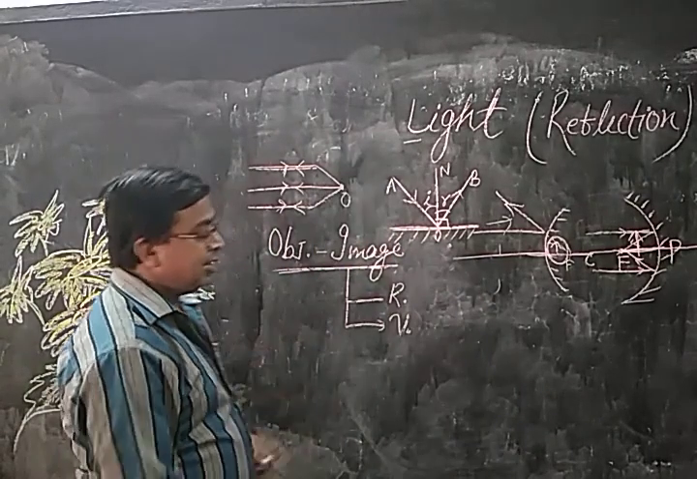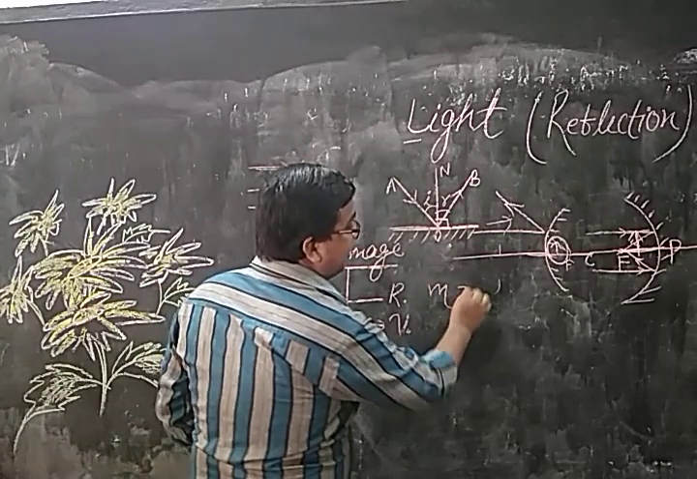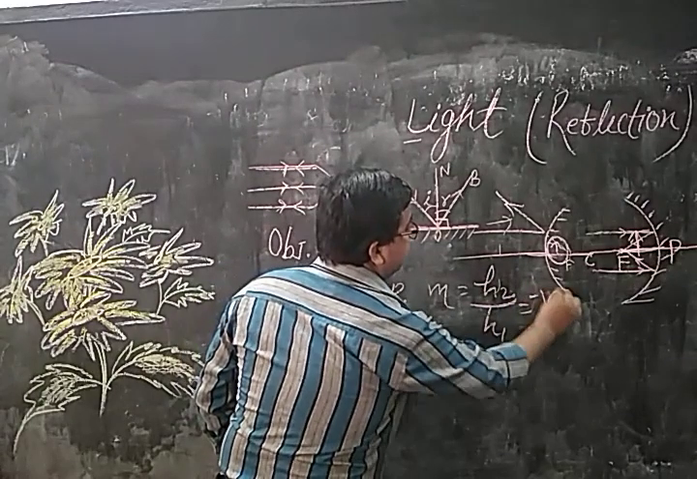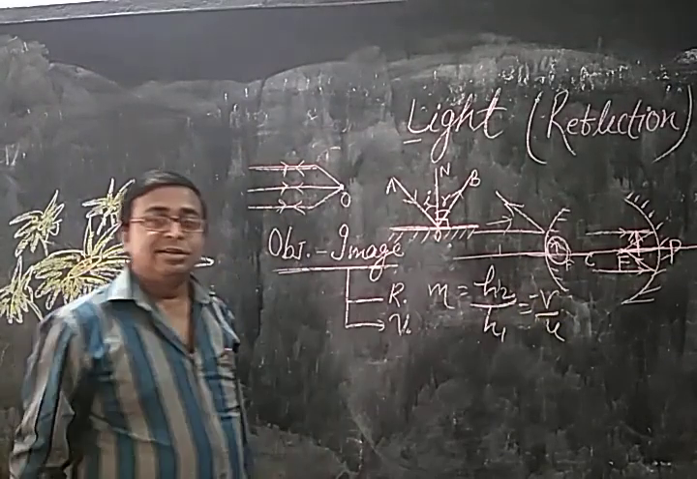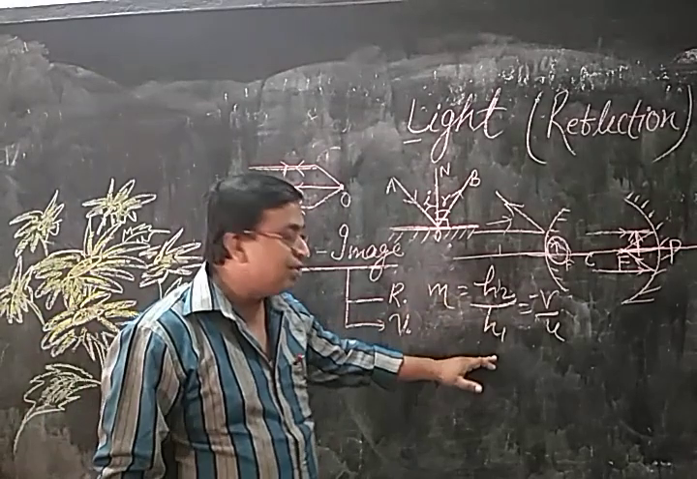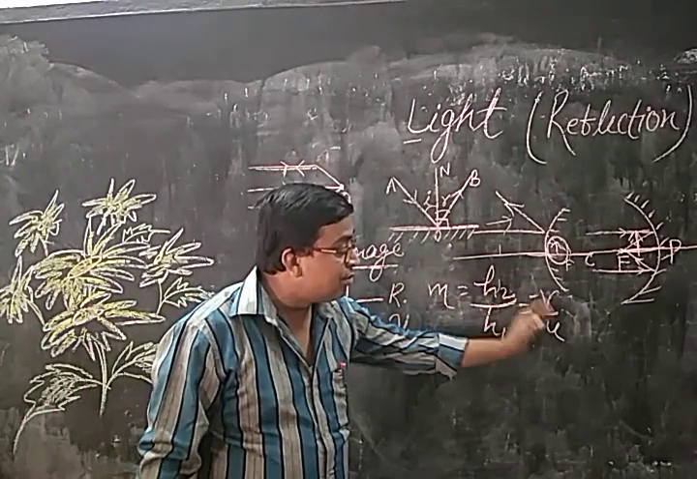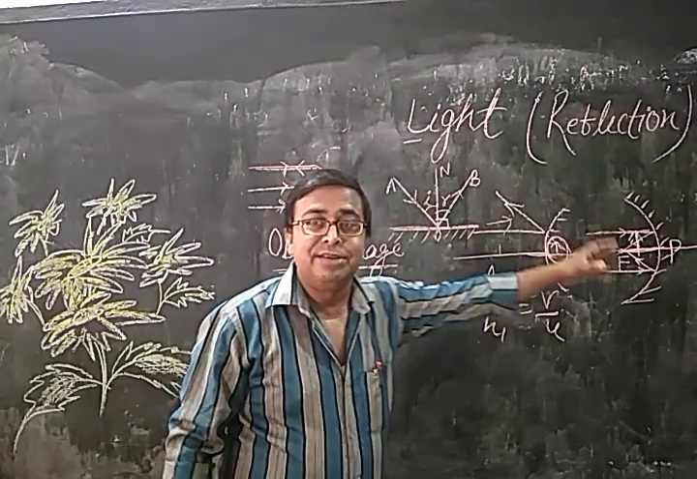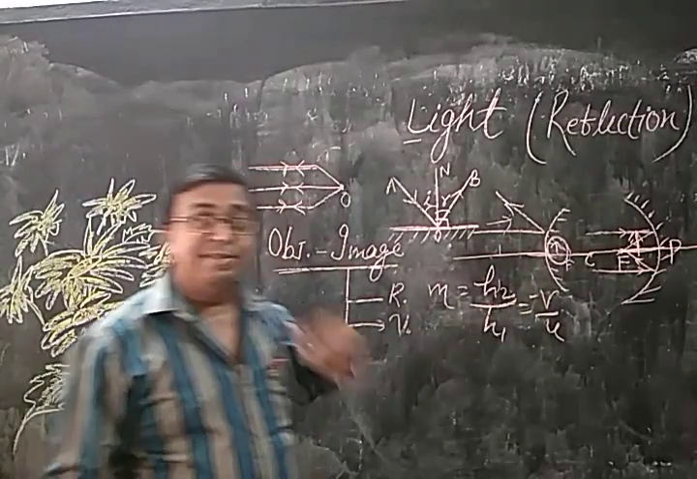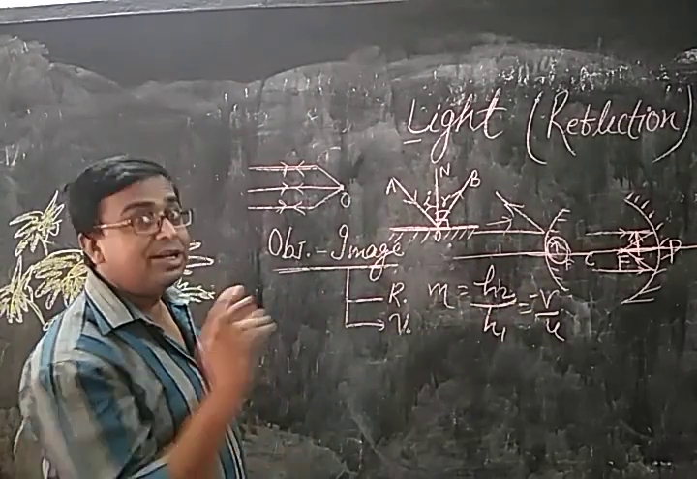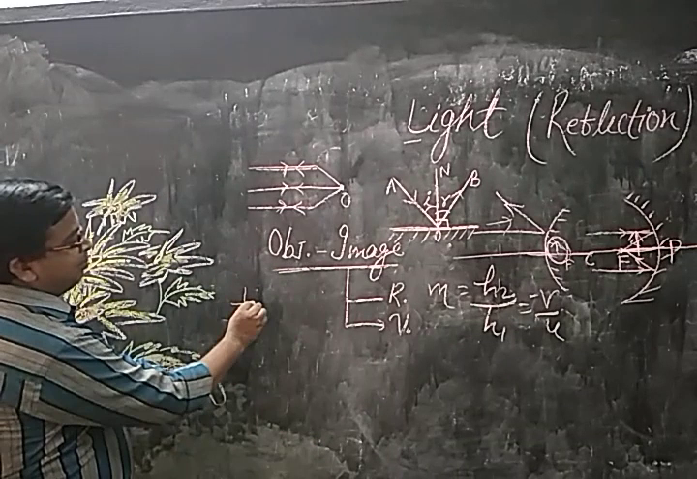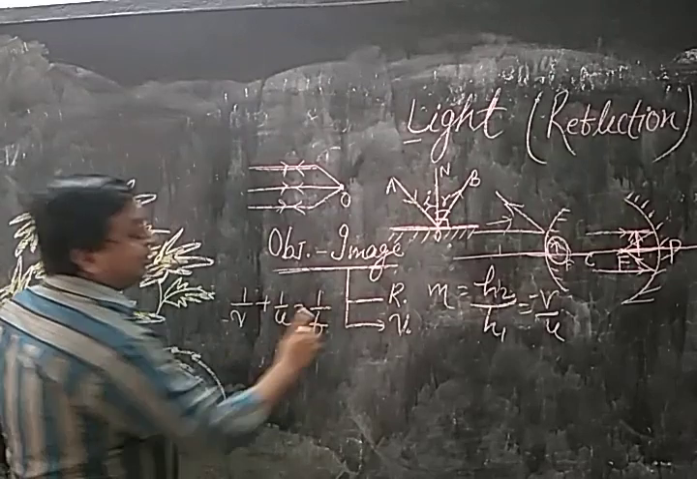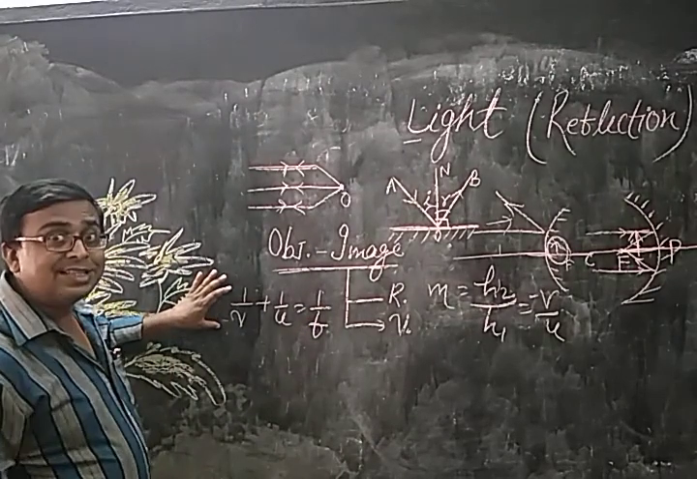Moving to the next topic, magnification. Magnification means the comparison of object and image: height of image upon height of object, also equal to minus v by u. What is u? The object's distance from the mirror. And v is the image's distance from the mirror. So the mirror formula that works is 1 by v plus 1 by u equals 1 by f. The most important formula for this topic is this.